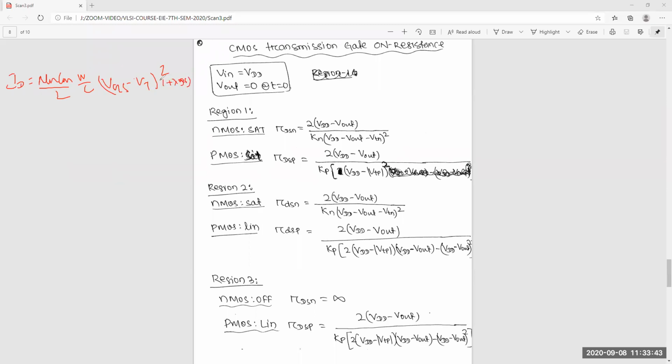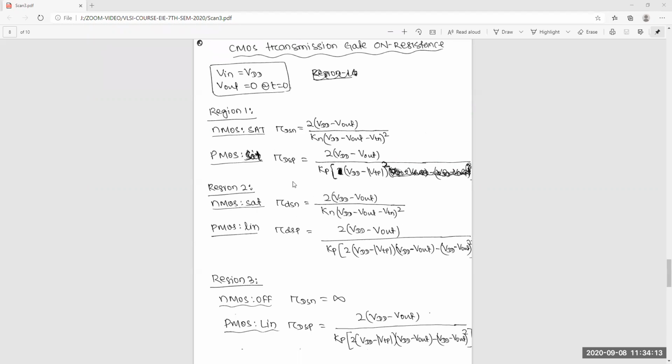If you differentiate dou ID by dou VDS, you get the conductance. From that, 1 by conductance gives the resistance. Finally, that is up to you, how you calculate it, or go through the book. So this is the saturation condition resistance.